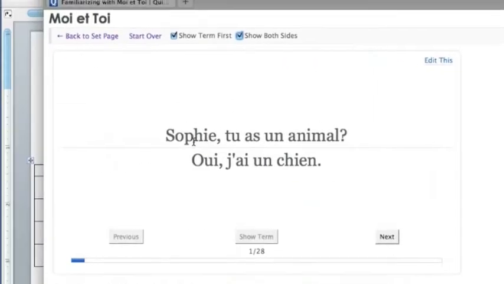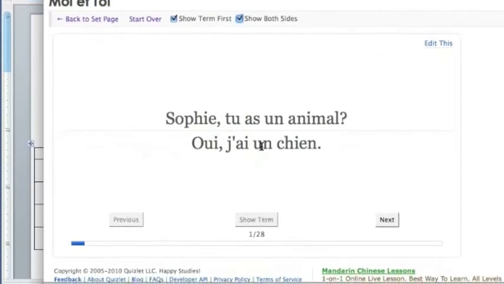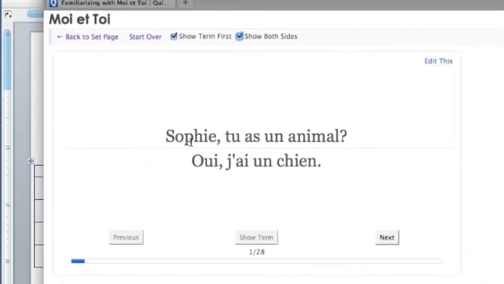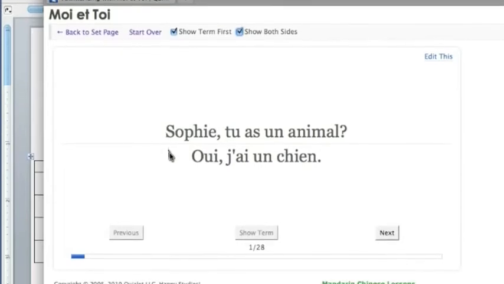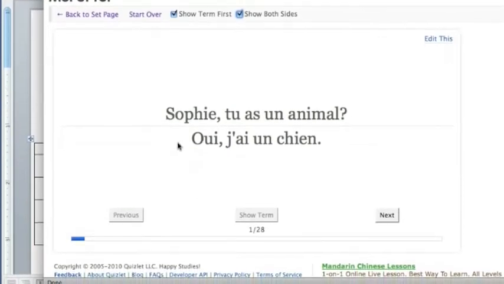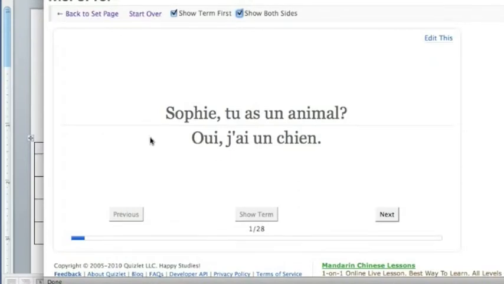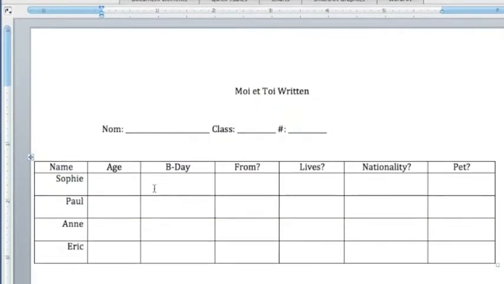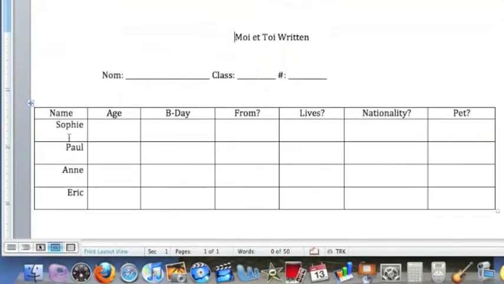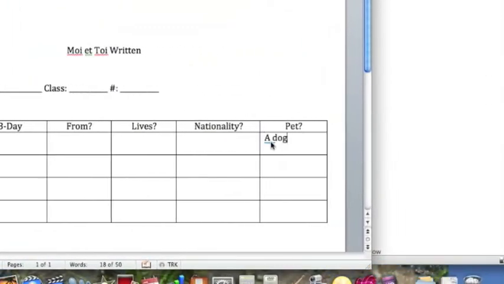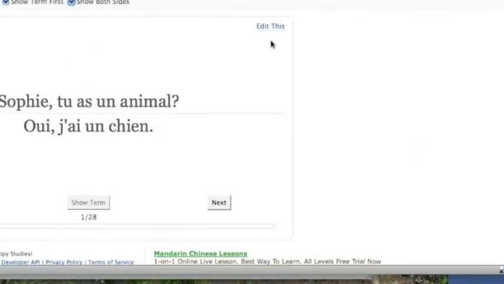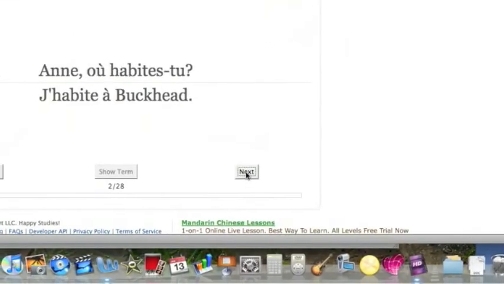And if they're talking to Sophie, she says, oui, j'ai un animal. So I ask, qu'est-ce que ça veut dire, Sophie? Tu as un animal en anglais? And the volunteer would say, Sophie, do you have an animal? And I say, oui, j'ai un chien. Qu'est-ce que ça veut dire, j'ai un chien en anglais? Yes, I have a dog. So if that's the case, together we find Sophie, and we find pet, and we have a dog written. We do that together. We do the next one together.